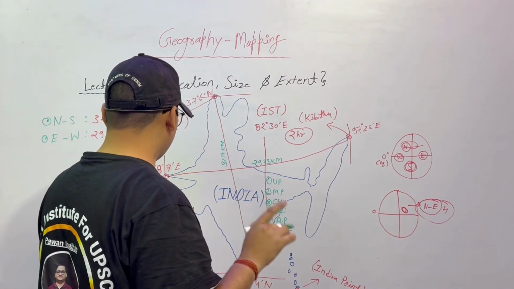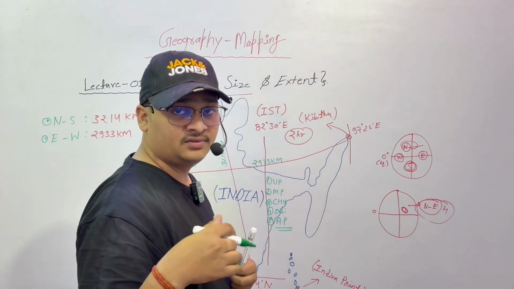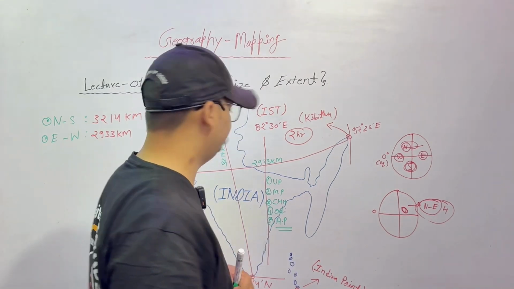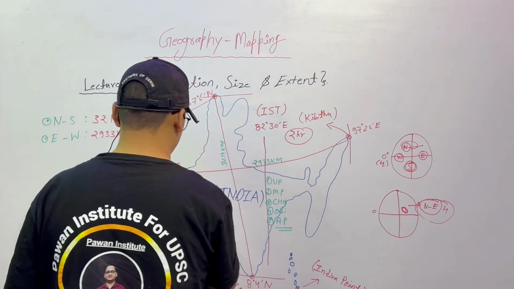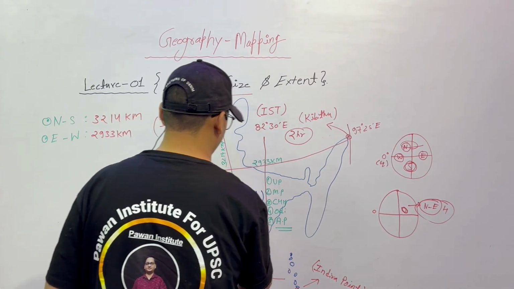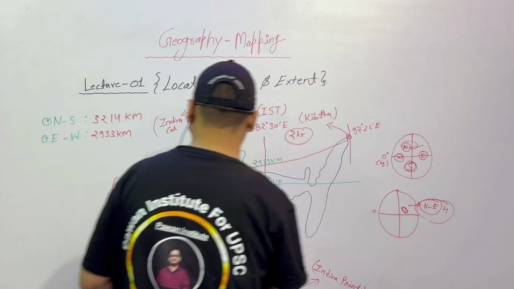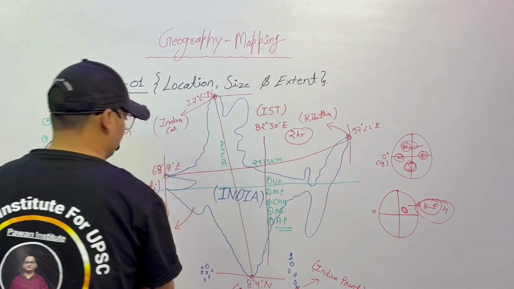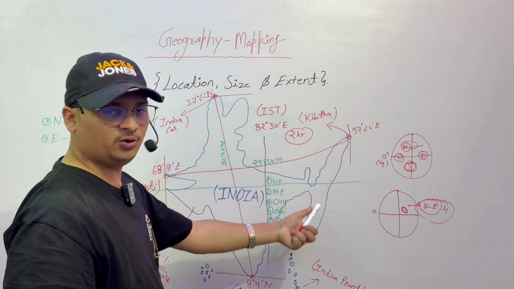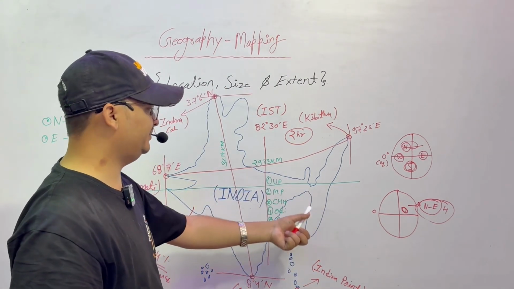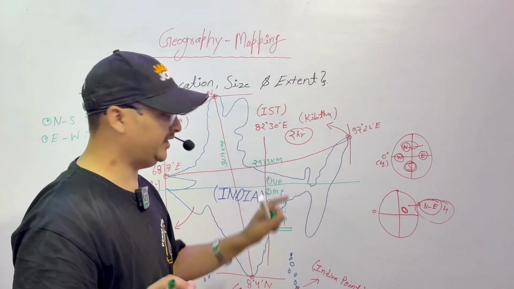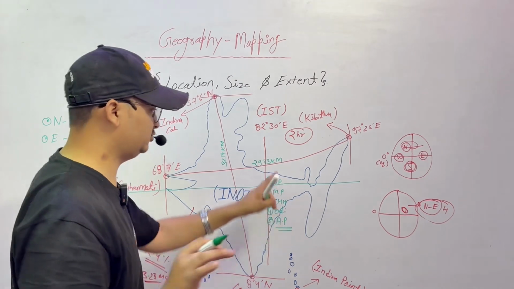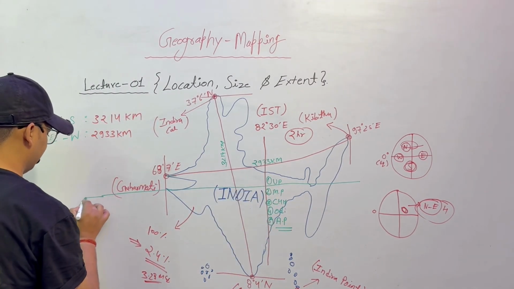Now we are going to take the information about Tropic of Cancer, that is Kark Rekha. Tropic of Cancer passes through India in such a way that the map is not looking very informative or good, but we do not have to focus on looking good or bad. We have to just understand the thing so that we get everything in one place.